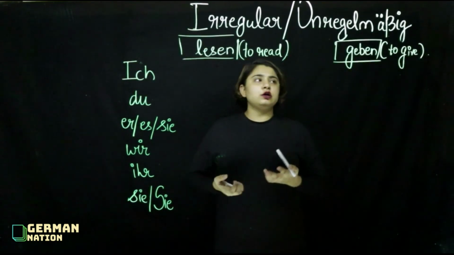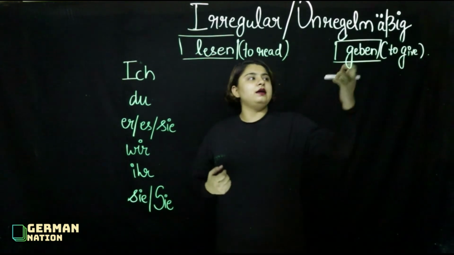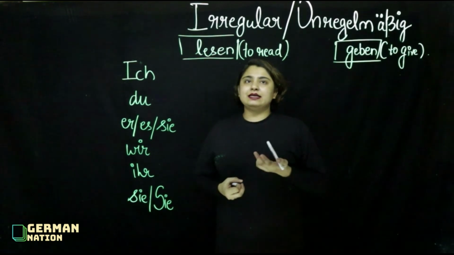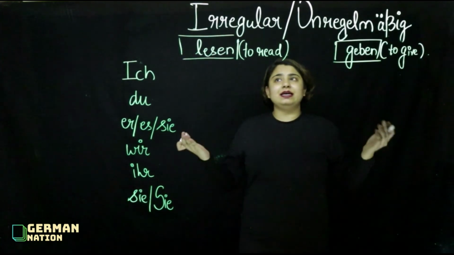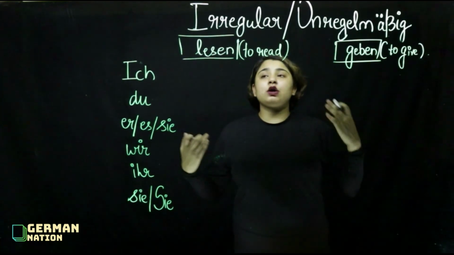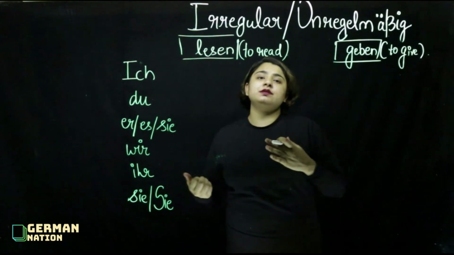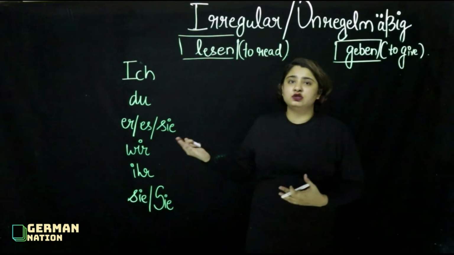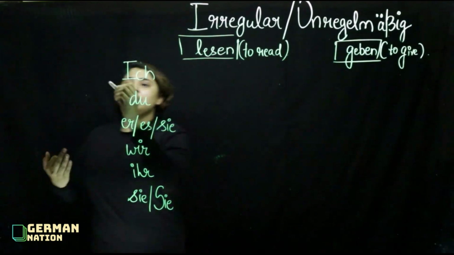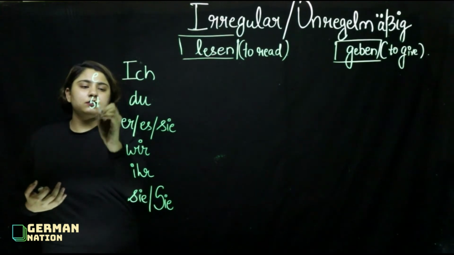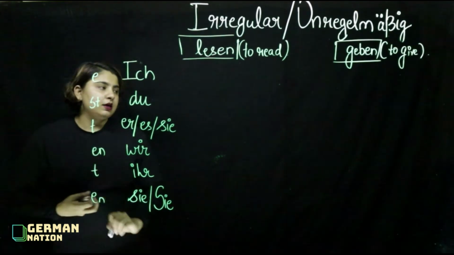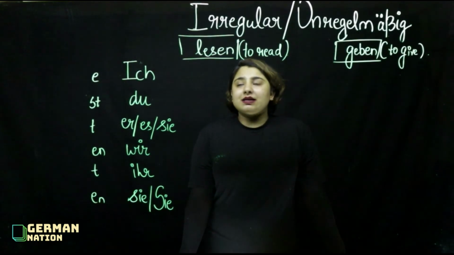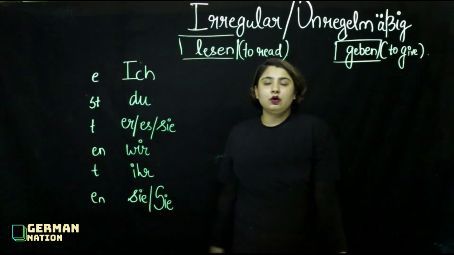So I have written here two verbs that are lesen and geben. Lesen means to read and geben means to give. And these verbs are irregular because the conjugation of these verbs is not as per the rule that I just told you. Let's see how lesen will be conjugated and how geben will be conjugated.